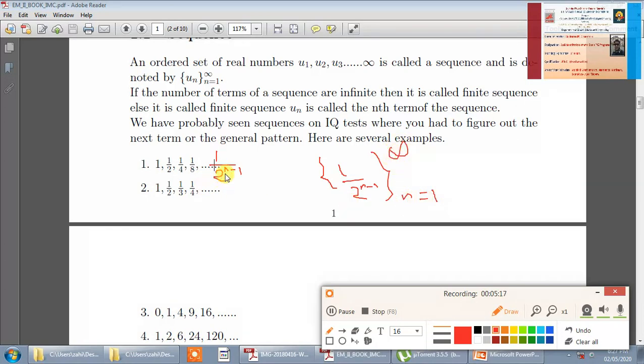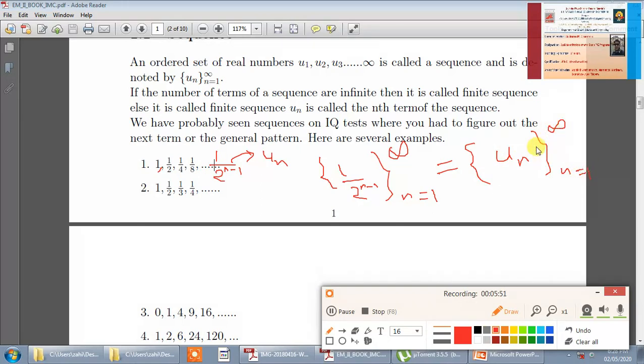If you put n equal to 1 here, we get 1 upon 2 raised to 0, that is equal to 1. If you put n equal to 2, we get 1 upon 2. If you put n equal to 3, we get 1 upon 2 raised to 2, that is 1 upon 4, and so on. So this is the nth term, and that is nothing but your un. So the sequence 1 upon 2 raised to n minus 1, n from 1 to infinity, we can write as un, n from 1 to infinity.